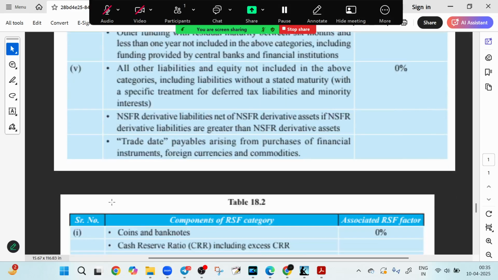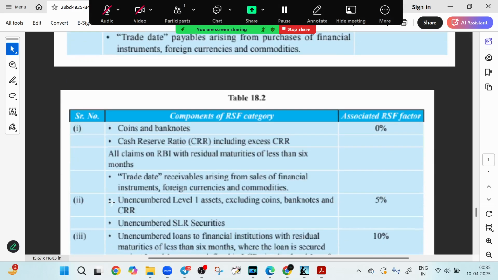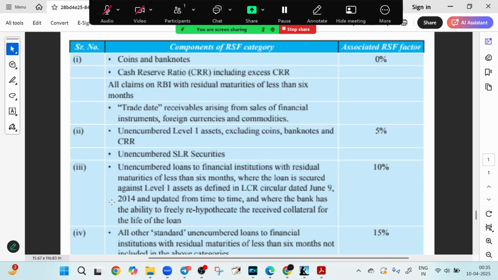So these reporting norms and ASF weights ensure that banks don't just chase deposits, but focus on long-term, stable and diversified funding. Because when a storm hits the financial system, it is not about who has the most, it's about who built to last. Then look at this particular table. When a bank lends money or invests, how risky is that from a liquidity perspective? So Basel 3 answers this by assigning an RSF factor to every asset.